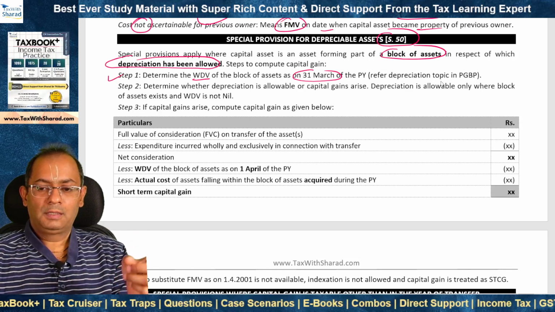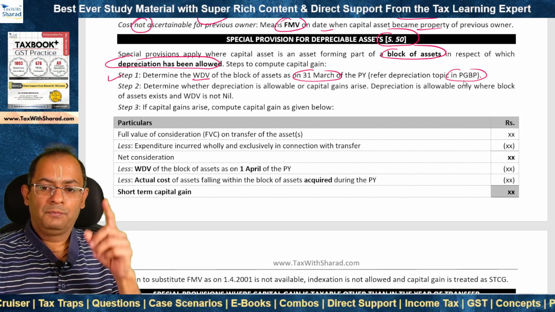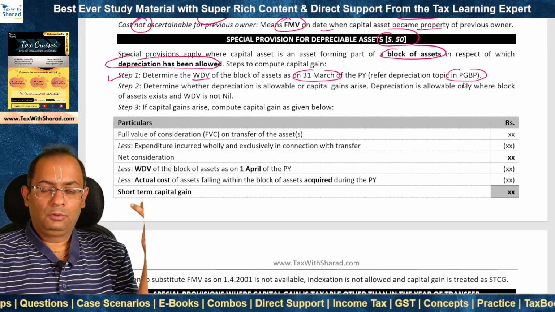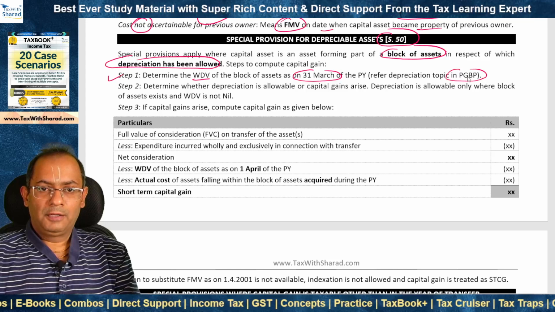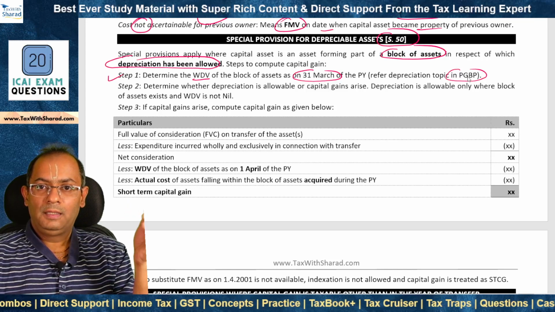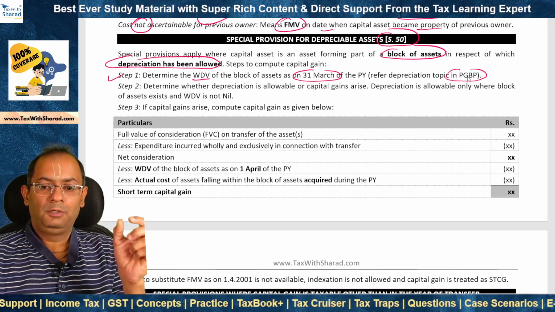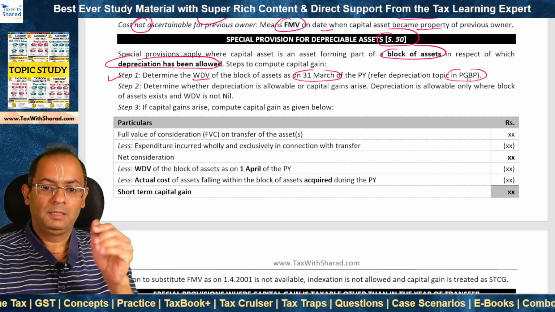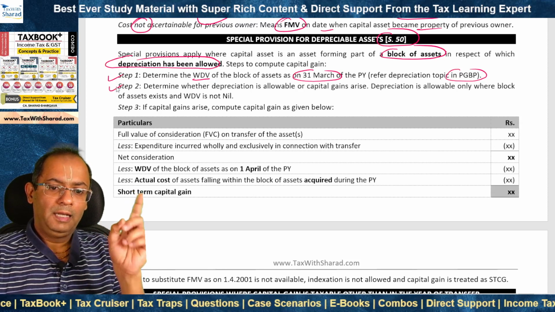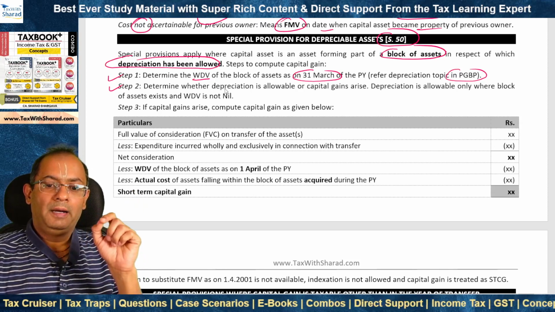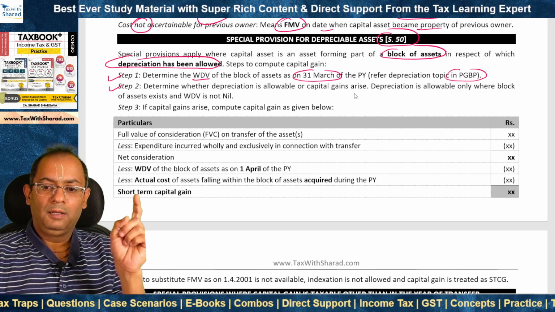We have referred to this in the topic in PGBP. If you recollect, we first figure out the opening WDV for the previous year. We add the actual cost of assets acquired during the previous year, and we deduct the monies payable in respect of assets disposed of during the previous year, and this gives us the WDV for the purposes of depreciation. Next, in step 2, we determine whether depreciation is allowable or capital gains arise.